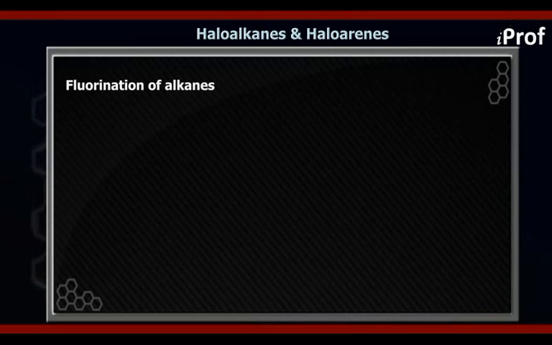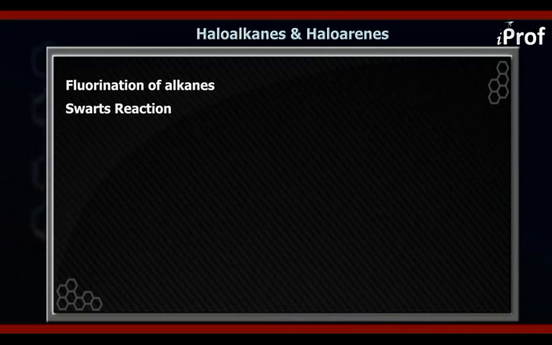But how do we prepare fluoroalkanes then? We do it indirectly. What we do is we react chloroalkane or bromoalkane with an inorganic fluoride, and it forms fluoroalkanes. The reaction of chloroalkanes or bromoalkanes with inorganic fluoride to form fluoroalkanes is known as the Swarts reaction. Now let us see an example.